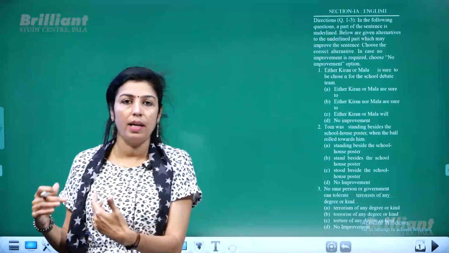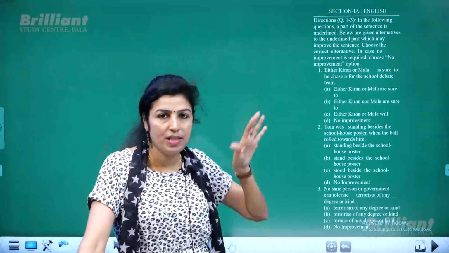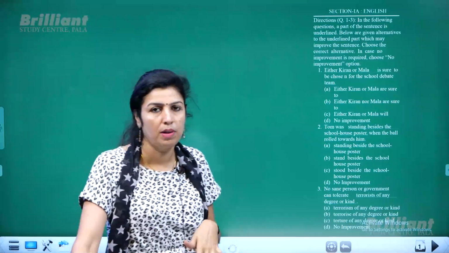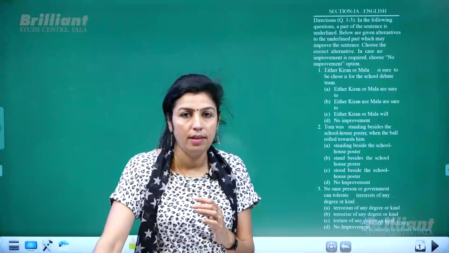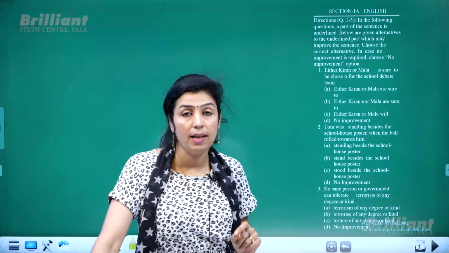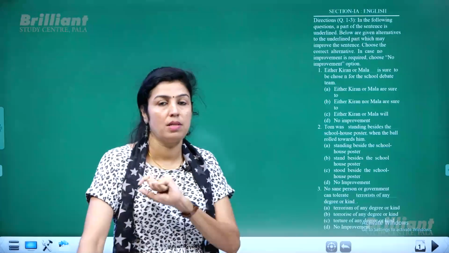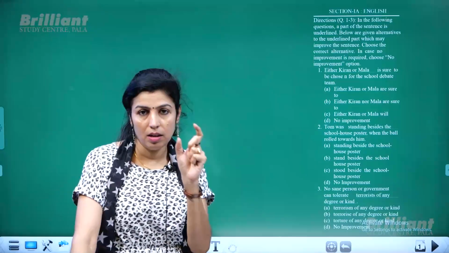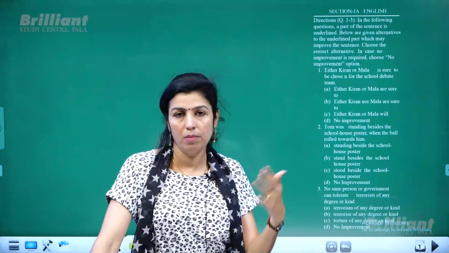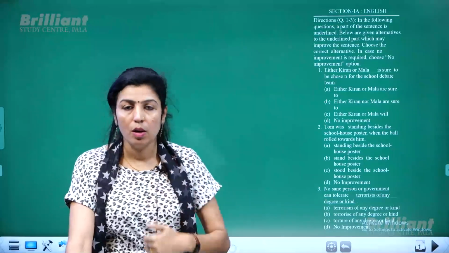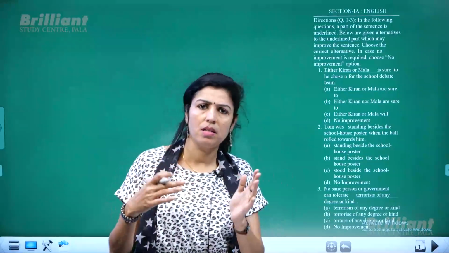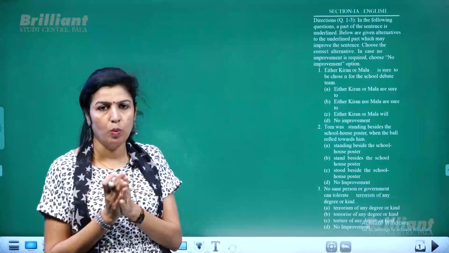When we speak in English, of course there is nothing wrong with the sentence, and we just say it casually, like, either Kiran or Mala is sure to be chosen for the school debate competition this time. That is very colloquial, and in conversation it is not that wrong, but grammatically when you use the simple future tense, you have a particular formula, that is subject plus will plus the root form of the verb. And future perfect is will plus the past participle of the verb.